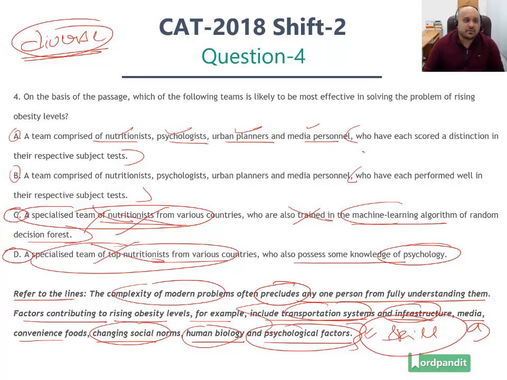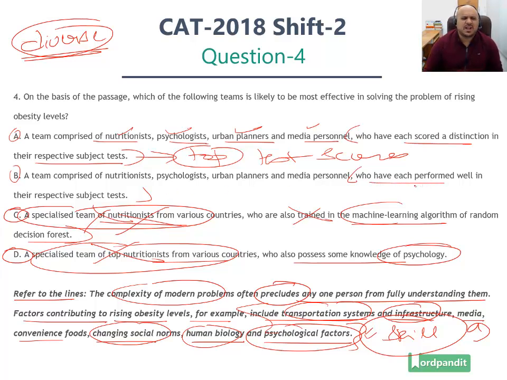Now the second part of option number A states who have each scored a distinction in their respective subject tests. So basically you've identified the people who are at the top with respect to test scores. Secondly, in option number B, you've got people who've performed well in their subject tests. There is no such specific criteria that they are toppers in their subject test.